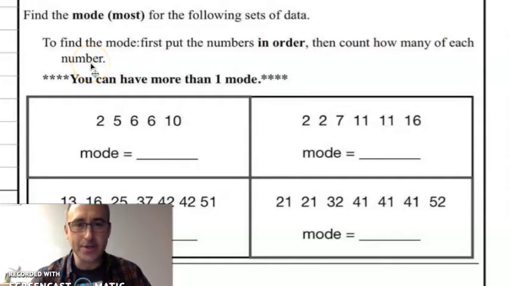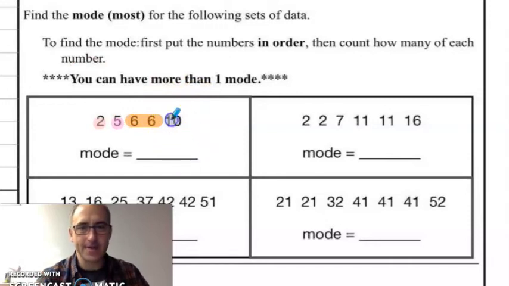The reason we do this is when we put them in order, we can see where the pairs or the triplets all line up. You can have more than one mode as long as there's the same number in the mosts. Here I've got a 2 and a 5, and oh, look at this, 2 6s and a 10. Is one of the numbers more common than the rest? It is. The most common number, or the mode, here is 6.